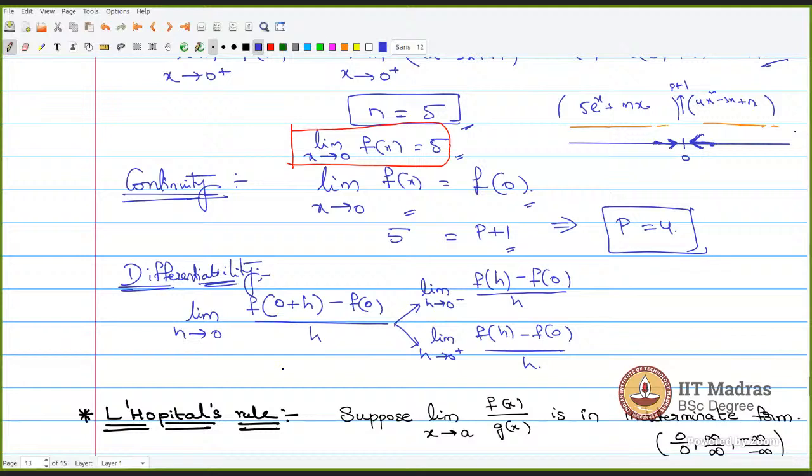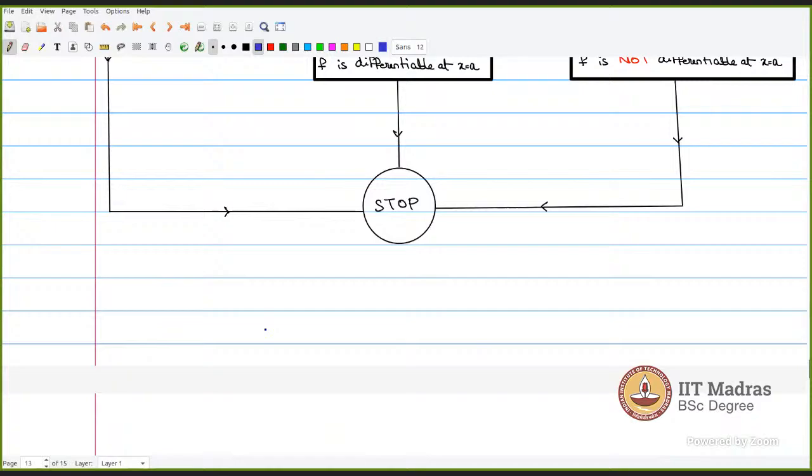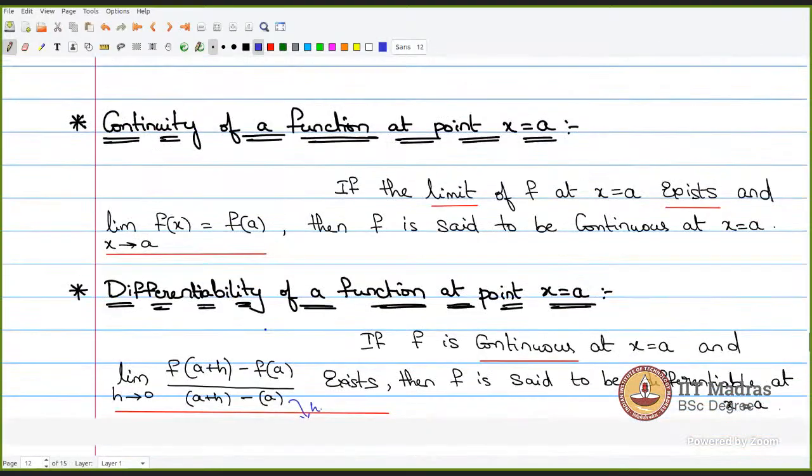So may I ask something? This is what I was asking about, left hand differentiable and right. Sir, for the left hand limit, isn't the formula different? It's supposed to be f of 0 minus h minus f of 0, upon minus h, right? In the denominator there should be minus h. Why? It's the same, a plus h minus a in the denominator. It is never 0 minus h, it is 0 plus h. So don't confuse, it is 0 plus h.